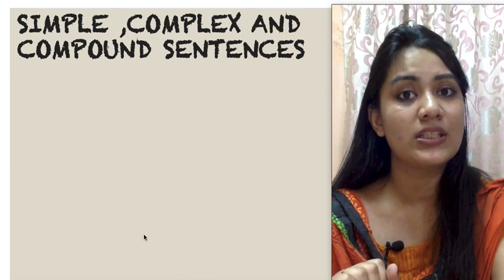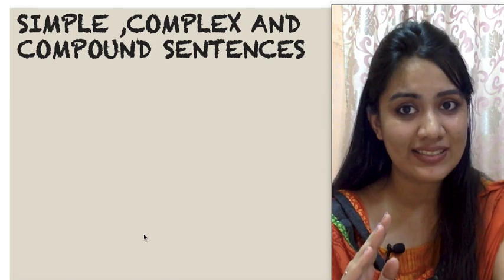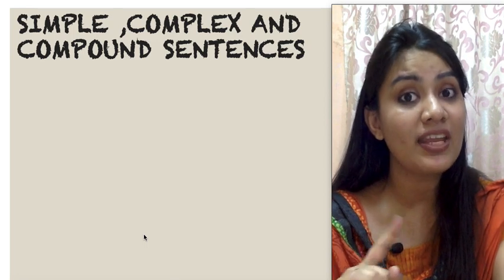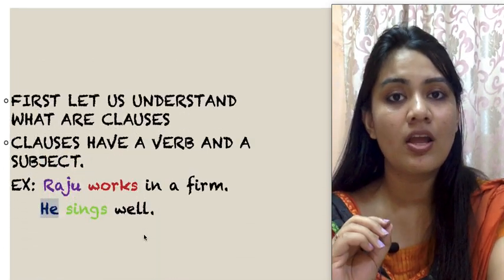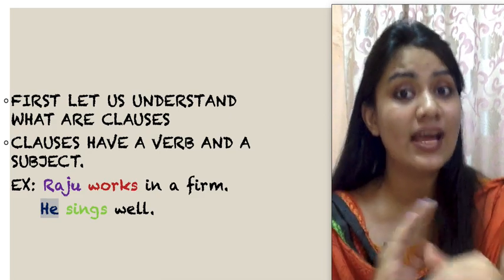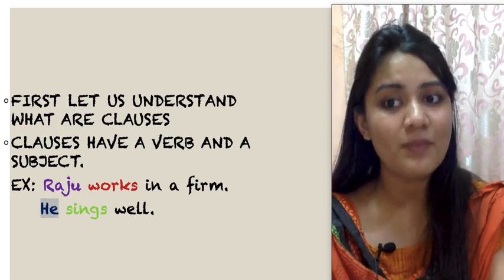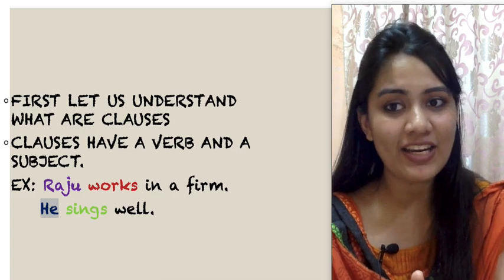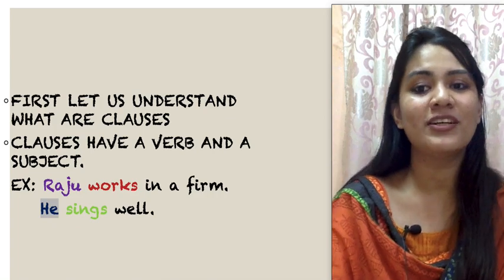So let's proceed. Now children, to understand simple, complex and compound sentences, you have to be very clear about clauses. Now first let us learn what is a clause. Clauses, as I told you in the previous video, should always have a verb and a subject, right? Now, Raju works in a firm. Which is the verb here, children?